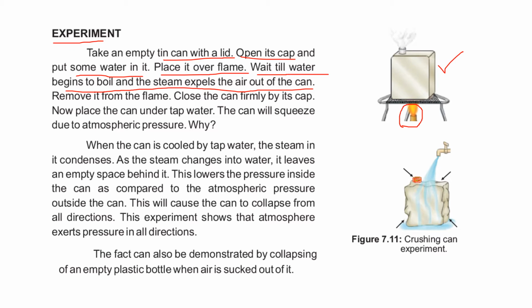When you observe that the steam is coming out from the can, you have to remove it from the flame. Close the can firmly by its cap. So you just have to close this opening with the help of a cap, so that no more steam comes out. Now place the can under tap water. Take out this can and place it under the tap water.